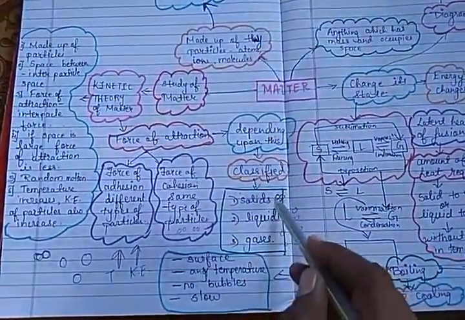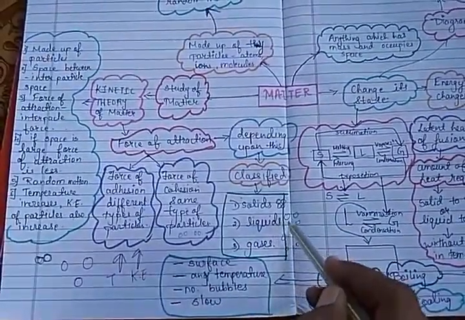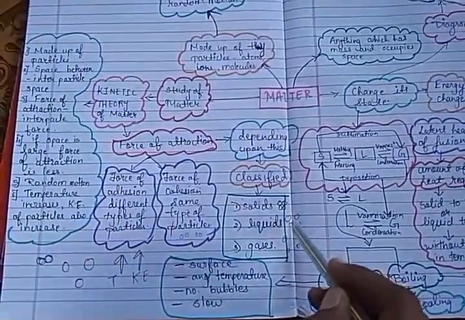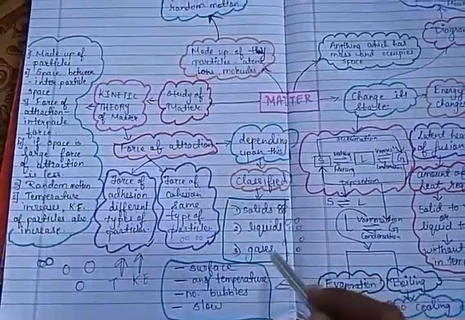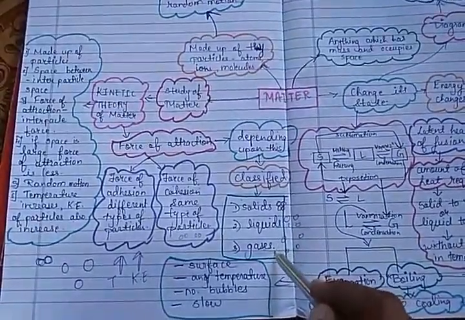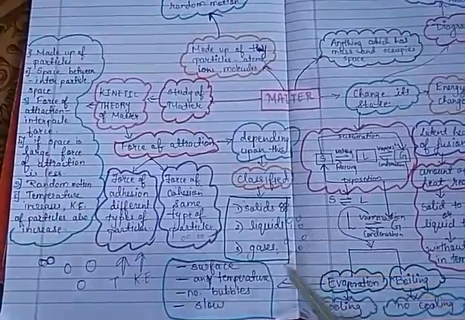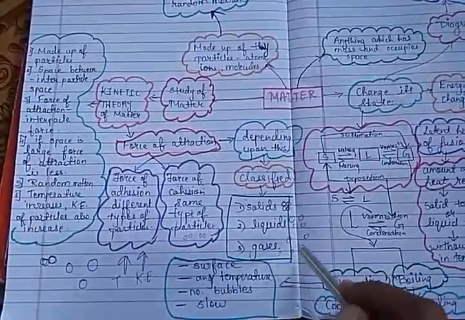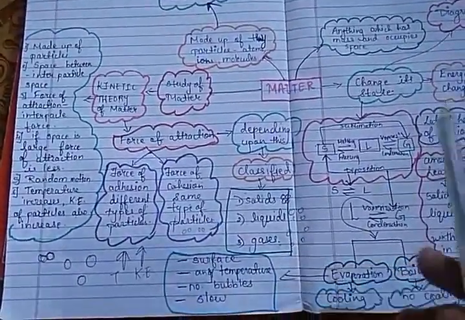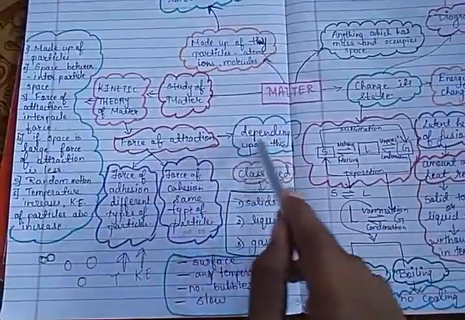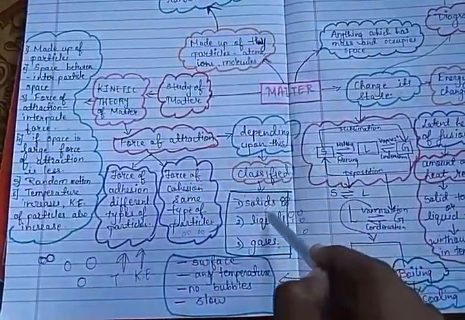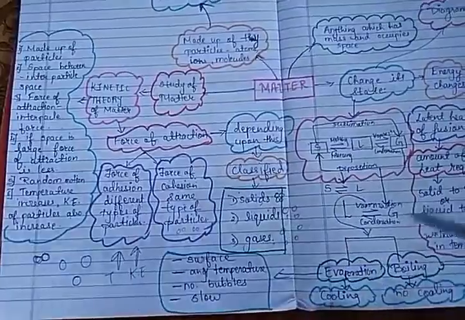Then these liquids have less density compared to solids because the force of attraction is less compared to solids. And gases, the density is least because the particles are very far apart from each other. Therefore, the density is less because mass is also less. So depending upon this force of attraction, matter is classified into solids, liquids and gases.